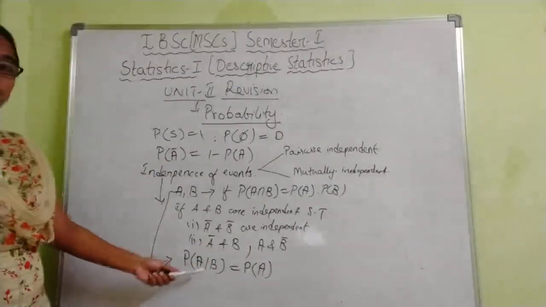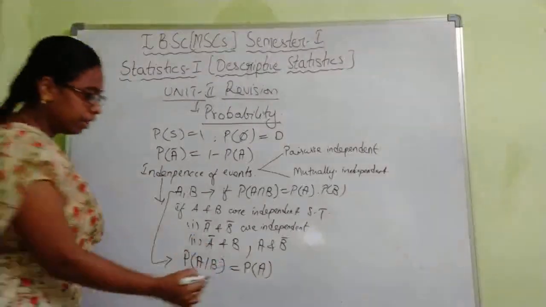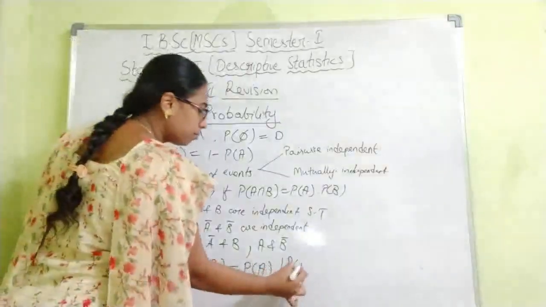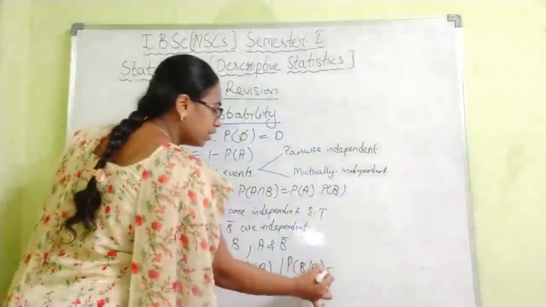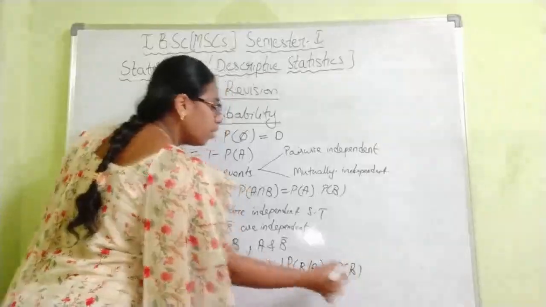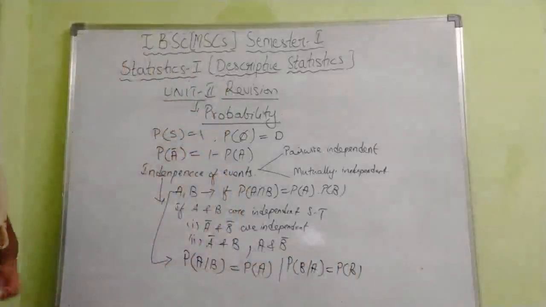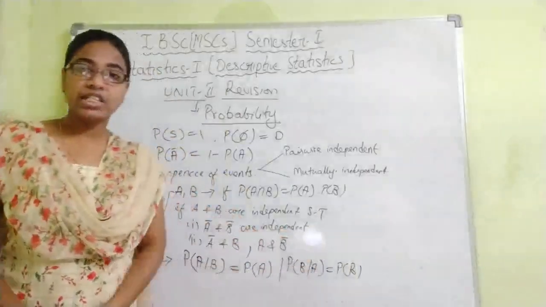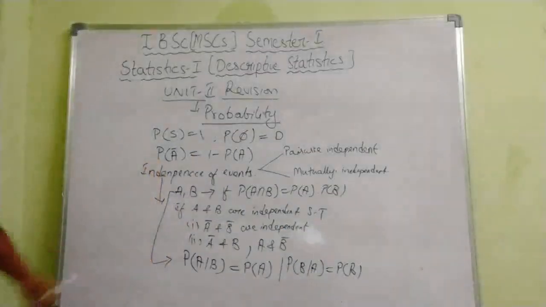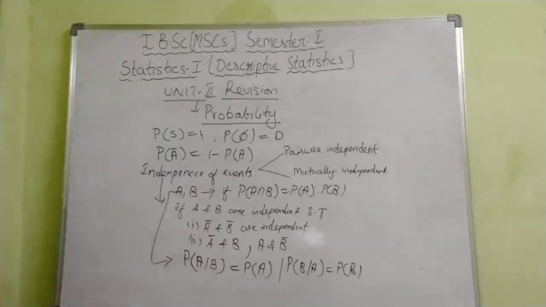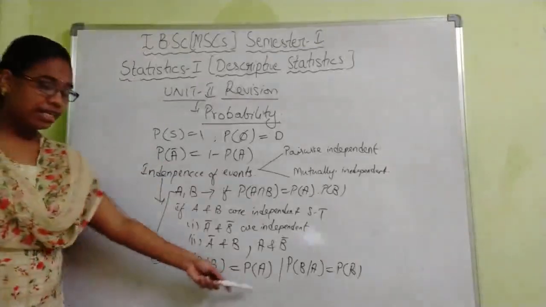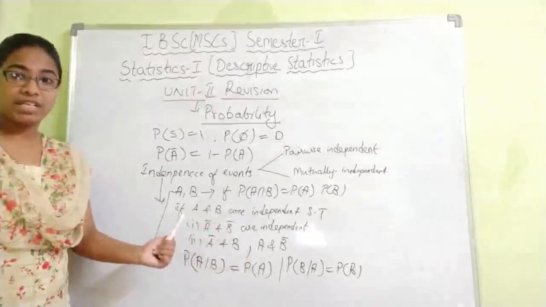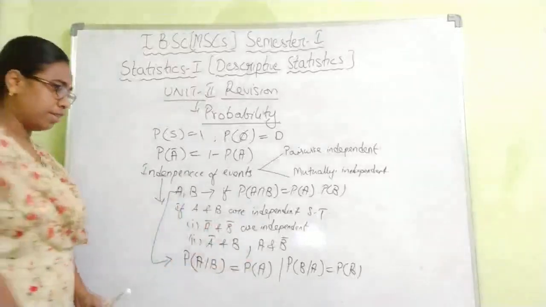Or if you write P of B given A, this is exactly equal to P of B. So the conditional probability of B given A is equal to the unconditional probability of B. Then the events A and B are called independent events. So by using this criteria, we have one important theorem, that is the multiplication theorem.